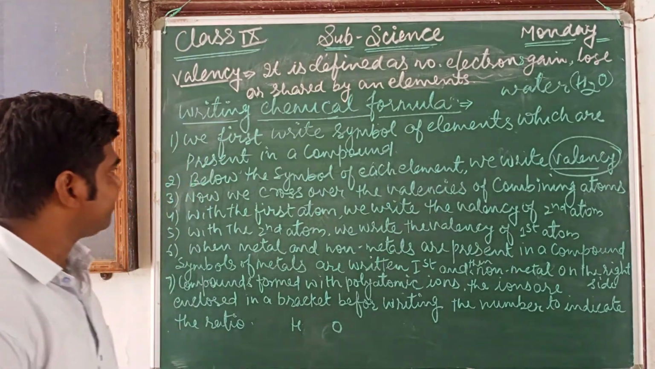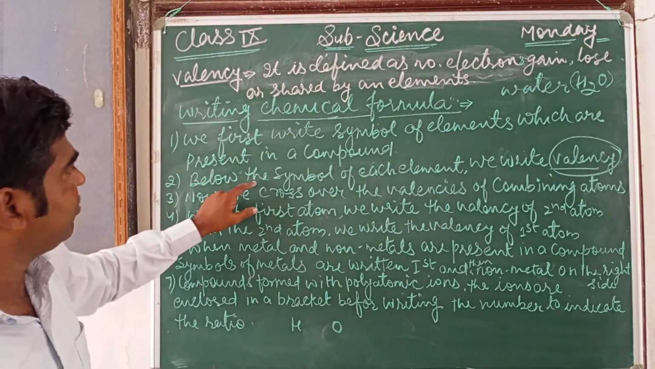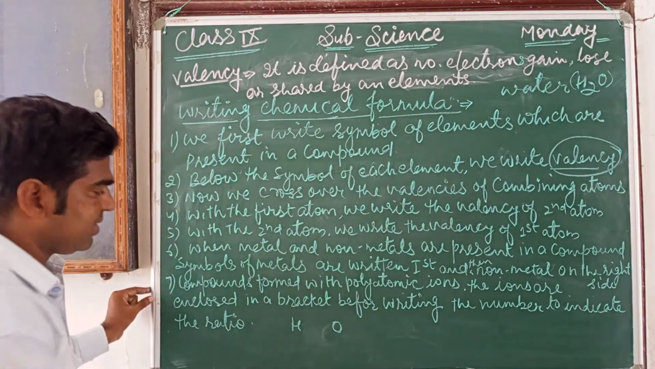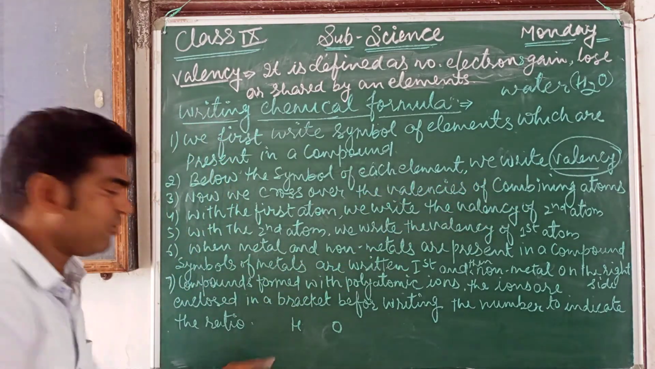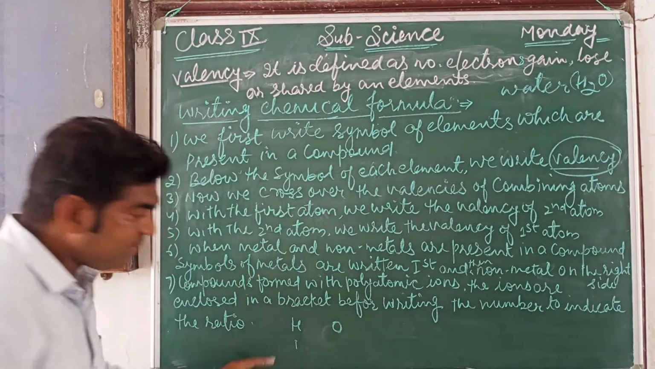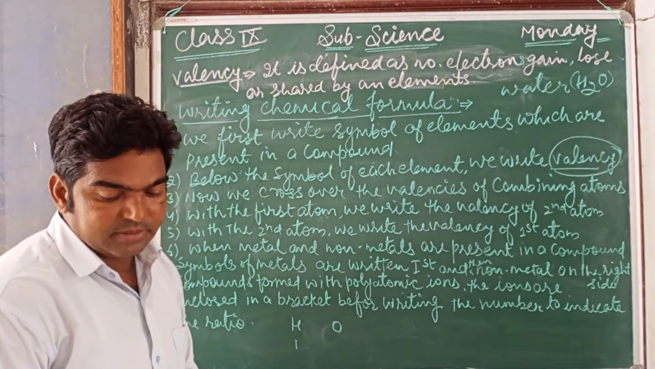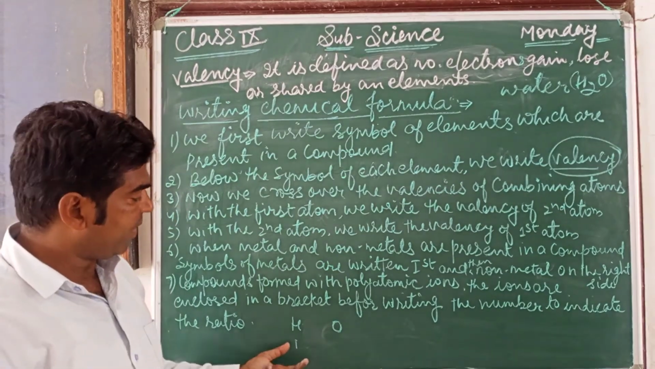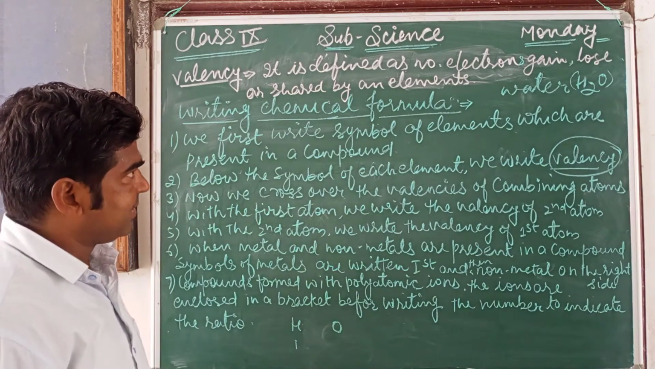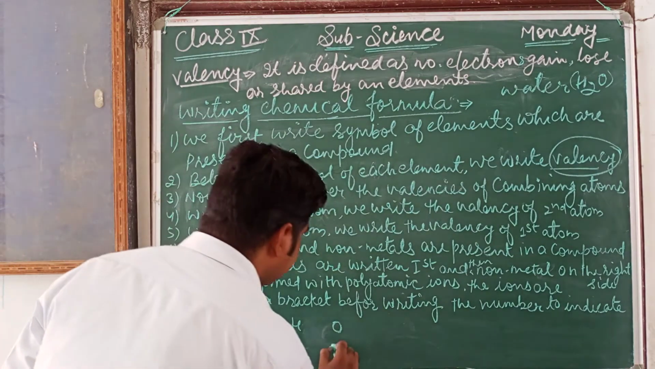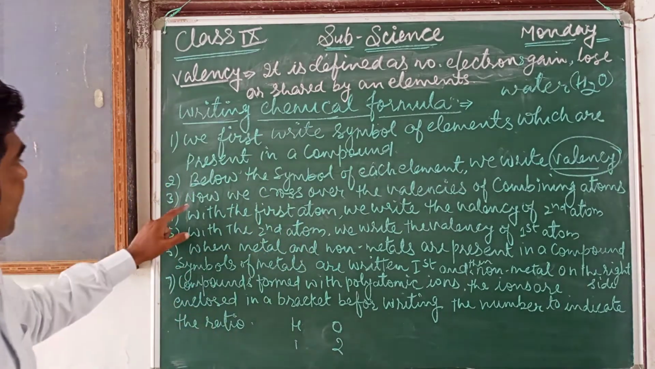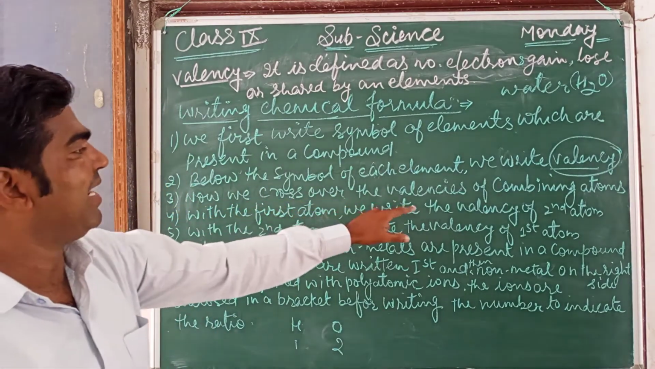Now the second step says that below the symbol of each of the elements we write the valency. For example, the valency of hydrogen is 1 and the valency of oxygen is 2.